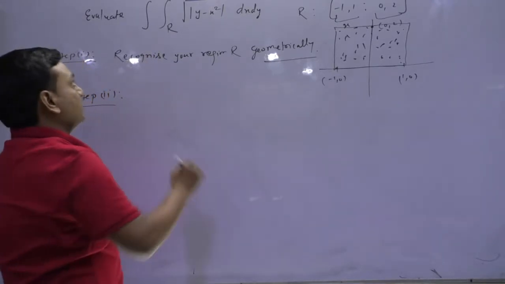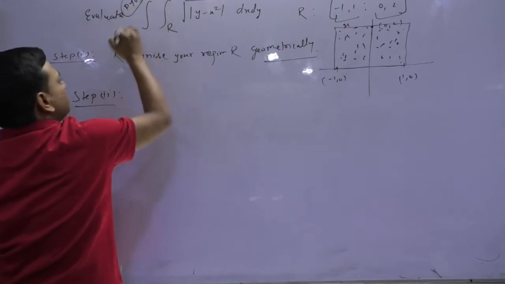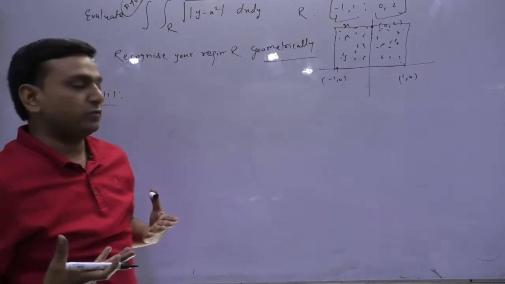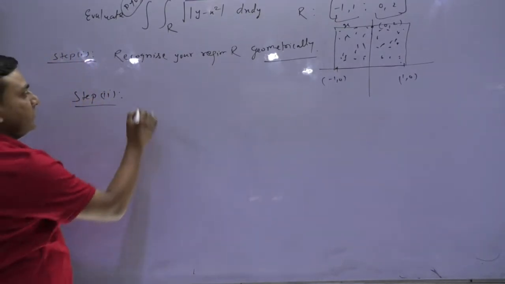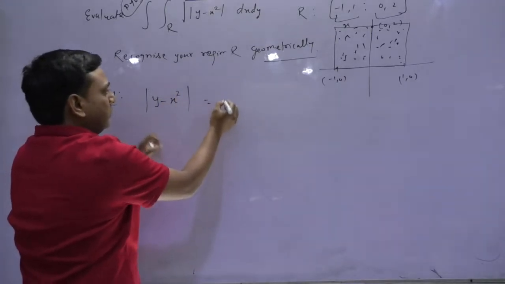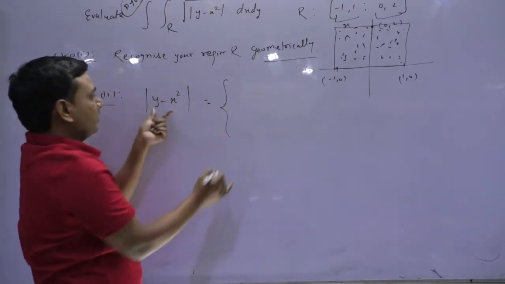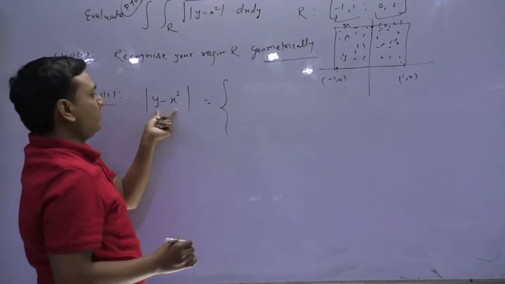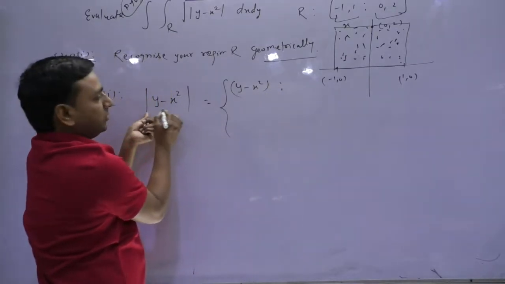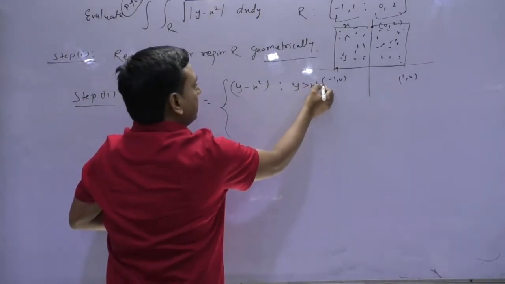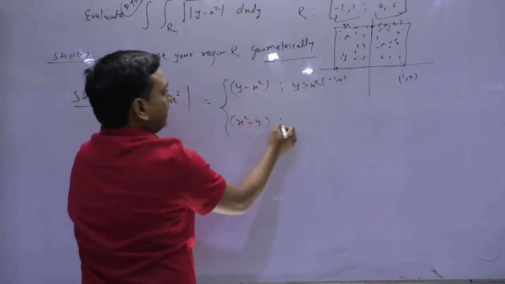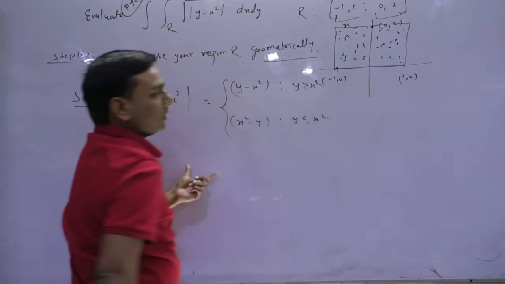Multiple times UPSC asks such questions, sometimes they asked on modulus cos x, modulus property they love with these questions. So for the modulus, the simple thing we know in the modulus properties: this will be plus if this term is greater than or equal to 0, meaning y is greater than or equal to x square, and this will be minus if y is less than or equal to x square.